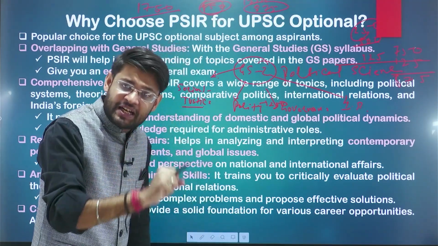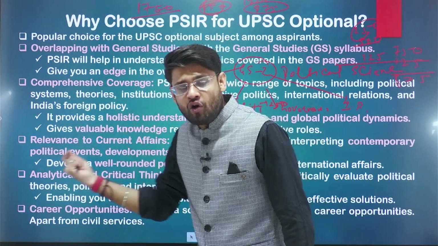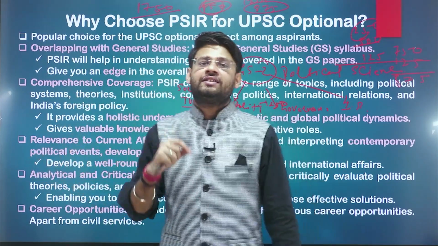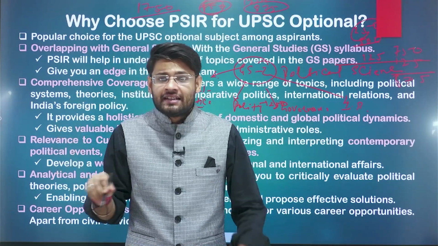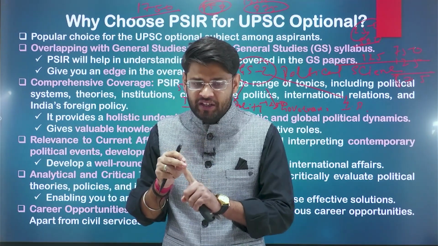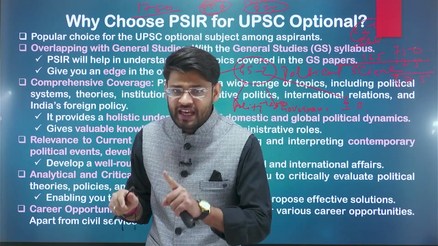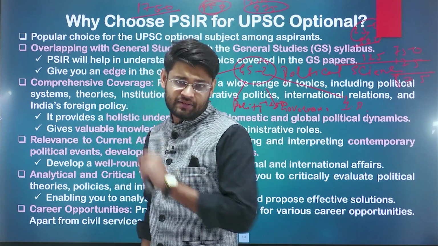So 50% of your UPSC preparation is on an average revolving around political science. This is the most important thing you have to understand: if you choose PSIR optional, the number one benefit is that on an average, we see every year 15 questions directly or indirectly asked in the prelims.